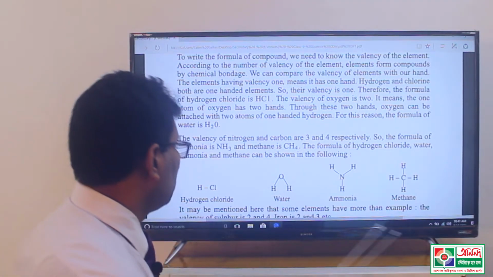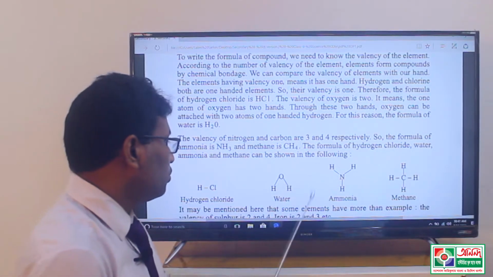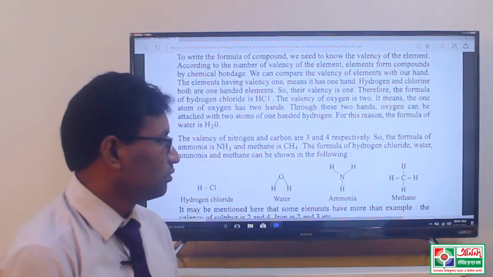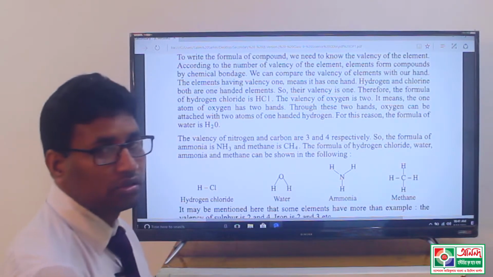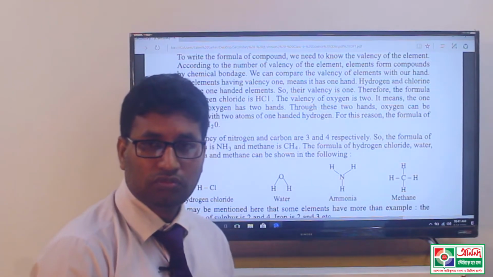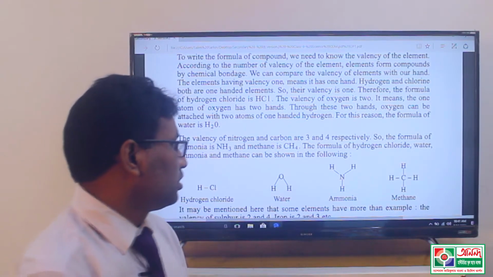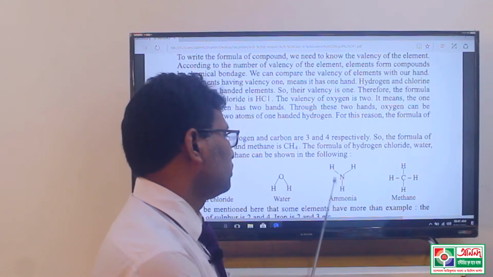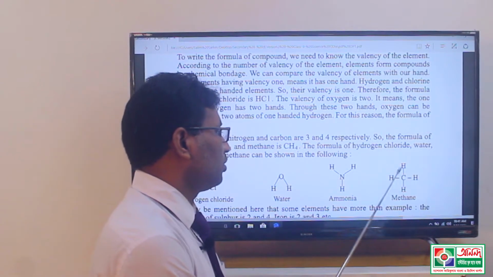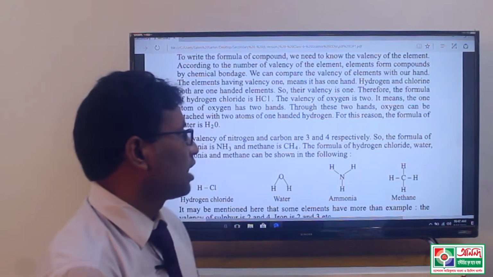On the other hand, in the water molecule or water compound, 2 chemical bonds are present, between 2 hydrogens and oxygen. And the last one, ammonia: 3 hydrogen atoms and only 1 nitrogen atom are present. These are arranged among 3 chemical bonds. These are the chemical bonds. And likewise in methane, 4 chemical bonds are present among 4 hydrogen atoms and 1 carbon atom.